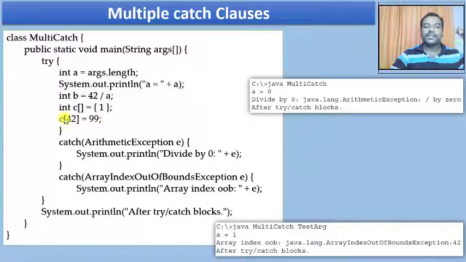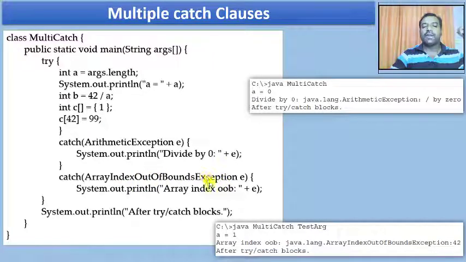But when I come to this statement, c of 42 equals 99, c of 42 is illegal because it is array out of bound, and an exception has occurred. The type of exception object which has been created will not match the arithmetic exception, but it's going to match the array index out of bounds exception object.